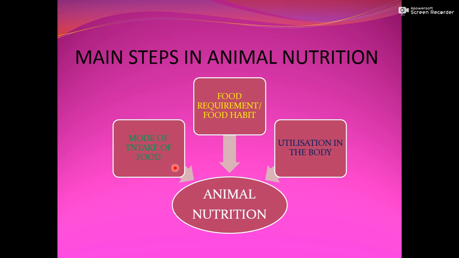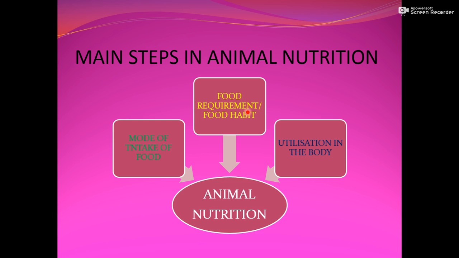As you can see in your environment, there are different organisms and they adopt different methods to obtain food. For example, a bird has a beak and a squirrel has teeth, and we take food by taking a small ball of food.